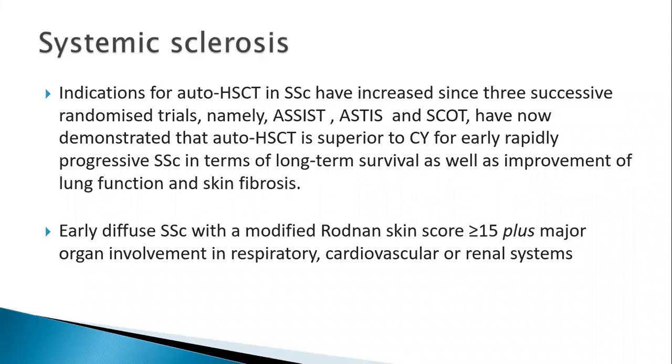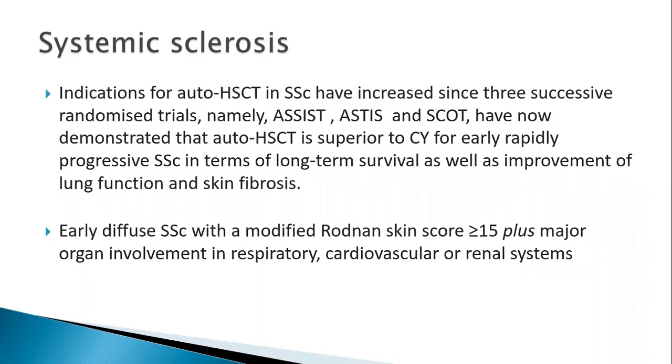But the biggest problem with systemic sclerosis is sometimes the cardiac involvement. Pre-transplant, a 2D echo might be normal, but once you take them for transplant and give high-dose cyclophosphamide-based regimens, the cardiac dysfunction may be manifested. So it's very important to do your cardiac evaluations very well, with people who are familiar with these kinds of cardiac dysfunctions, who have seen a lot of them in rheumatological and other diseases, apart from conventional ischemic heart disease. A good cardiac evaluation prior to transplant in these patients decreases your treatment-related mortality.